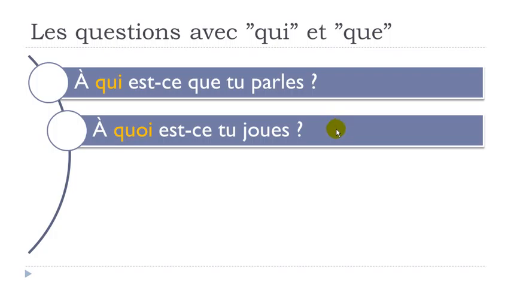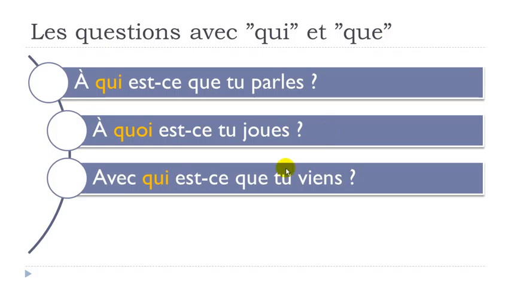Okay, well, because that's the rule, and we'll see that, but that's the rule in French. If you want to construct a question like here with que, but then it is constructed with a preposition, then que will change and then it will become quoi. Okay, that's the reason why. Qui doesn't change, que will be transformed into quoi. So that's the reason why here we've got à quoi est-ce que tu joues?